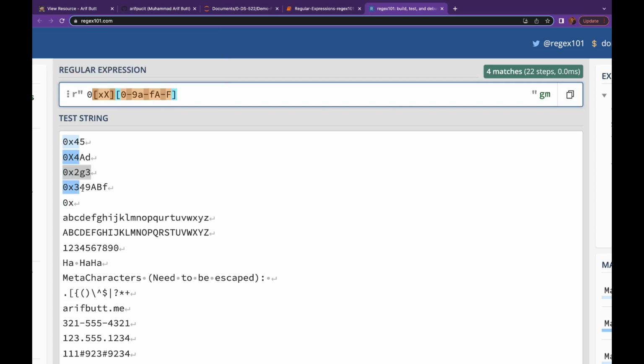But well, yes, this is not selected, but over here this is selected. 0x2 is selected. This seems to be working, but we have this case which should not have been selected. And one more thing is that only the first digit is being selected.